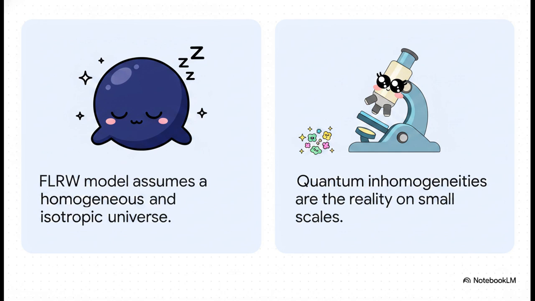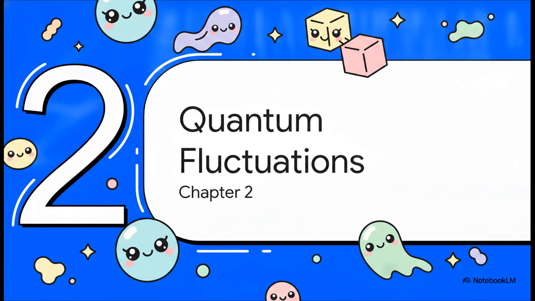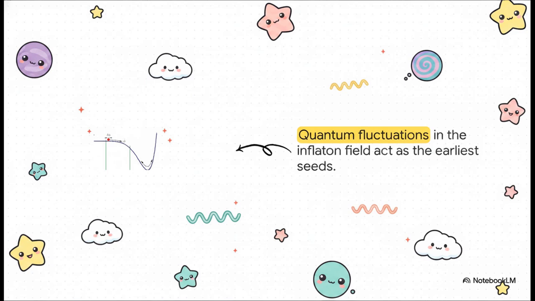So we really need to view that smooth FLRW baseline as just a blank canvas, a canvas upon which tiny, crucial perturbations are added. Which brings us right to Chapter 2, Tiny Quantum Fluctuations. Let's zoom way, way down to the subatomic scale. Spacetime here isn't just empty nothingness, it is literally bubbling with quantum mechanics.